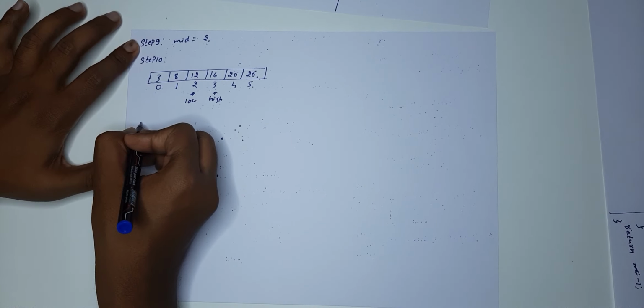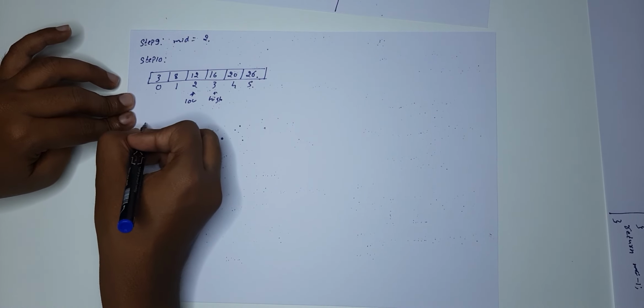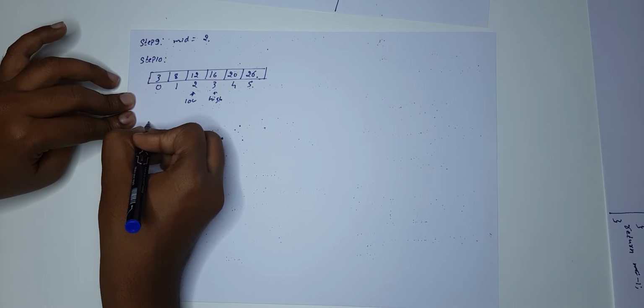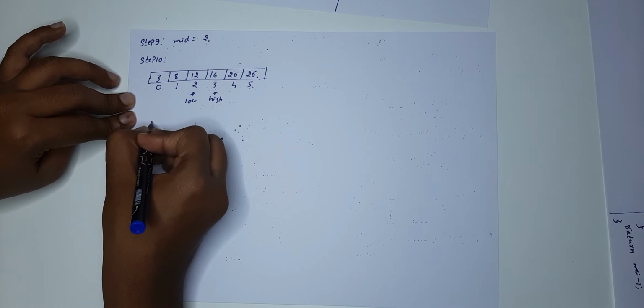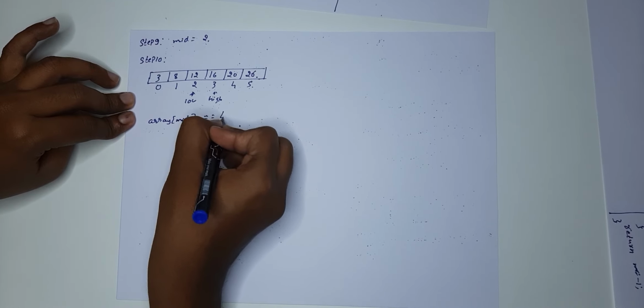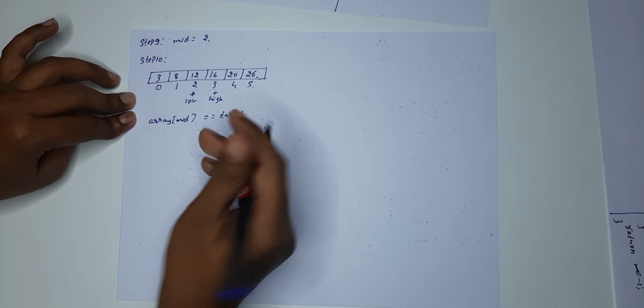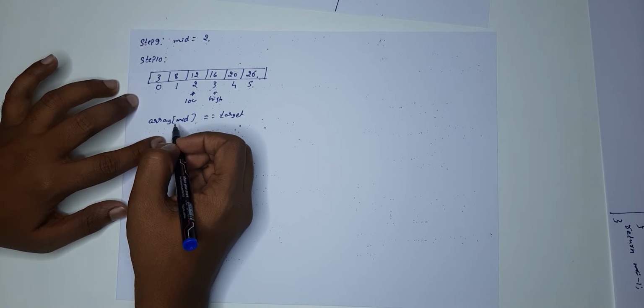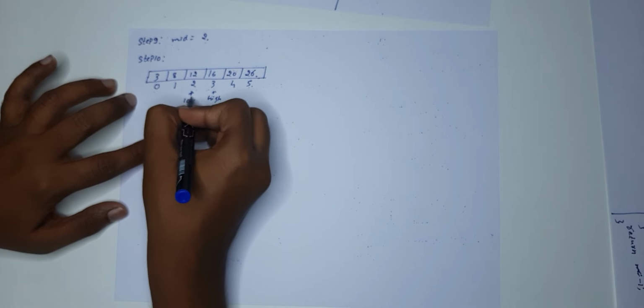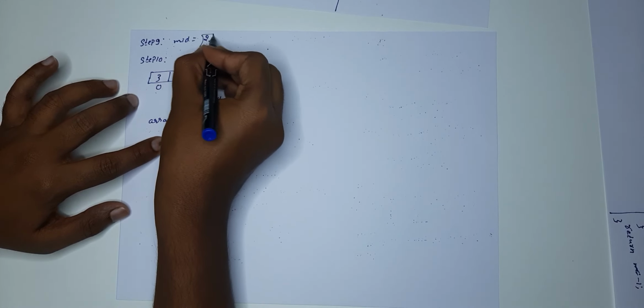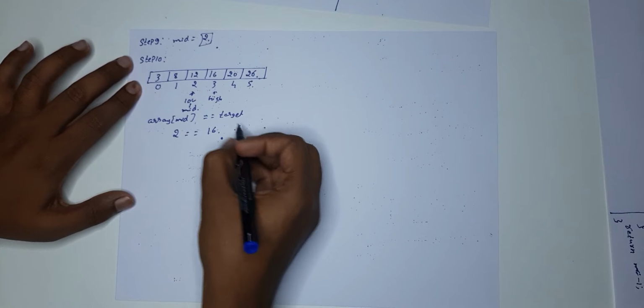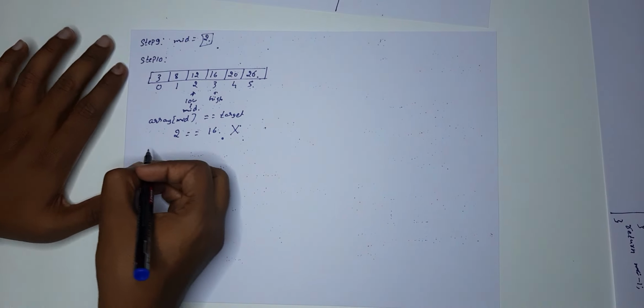At step 10 what we are doing is comparing: is array of mid equal to target? We need to check what array of mid is. Mid is 2, right? So now low and mid both are the same. Mid is equal to 2. The target value is 16. Is it true? No, it's not true. So what is the next step?